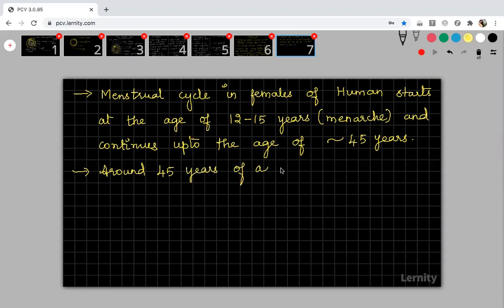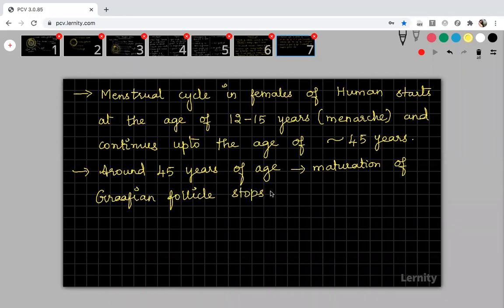Around 45 years of age, the maturation of Graafian follicle stops.